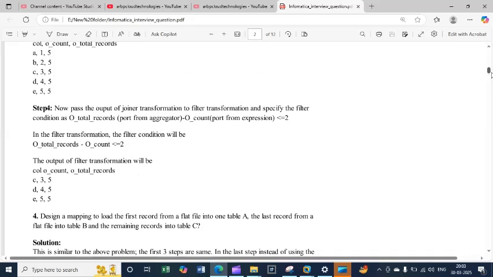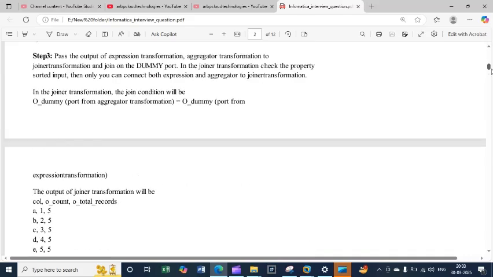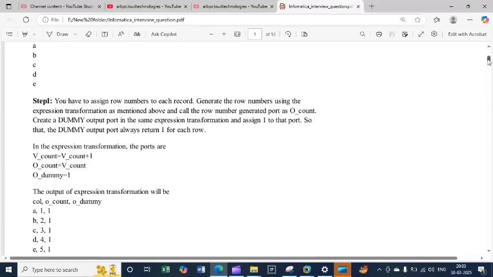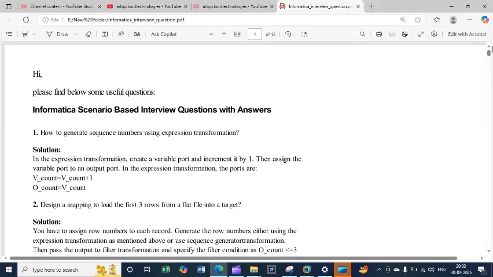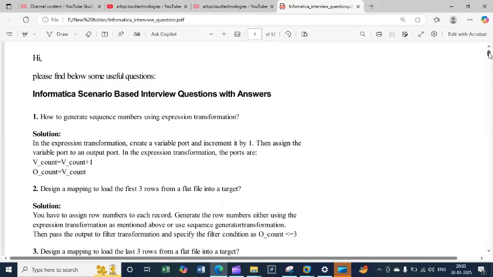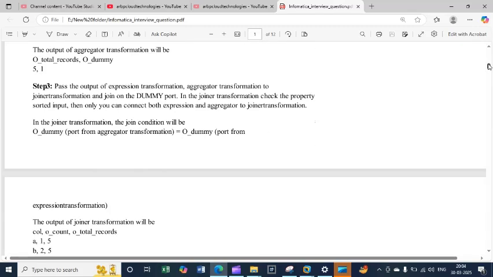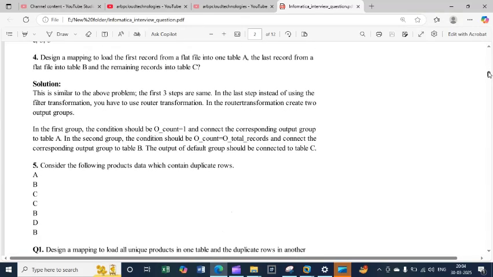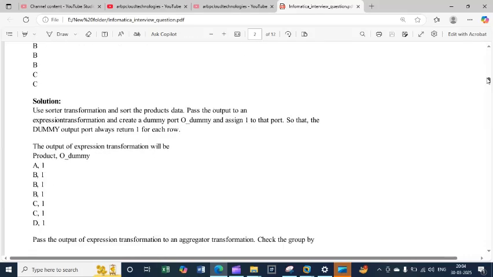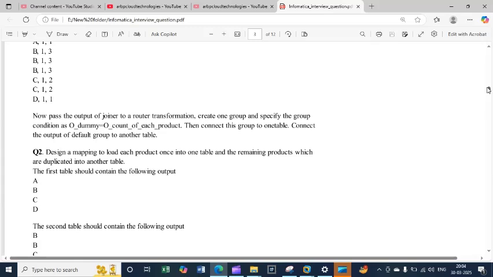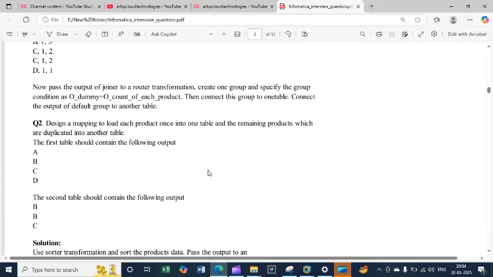So in today's session, I'm going to start some questions related to the aggregator or something similar. In the last session I explained some questions on how to generate sequences, mostly sequence transformation related questions. In today's session I will take a different scenario. Let me show you the first scenario. There is some mapping, and there is one question here that I will show you.